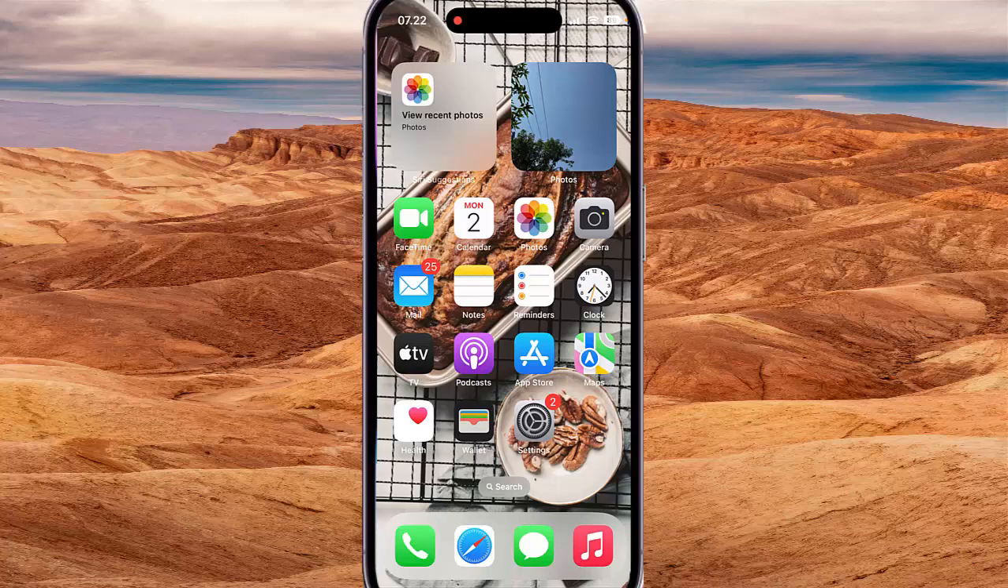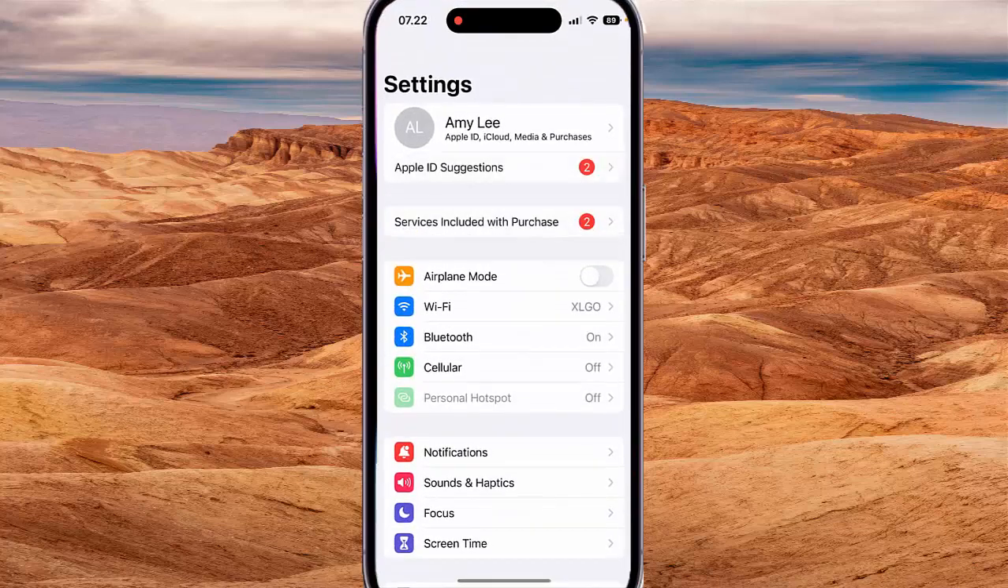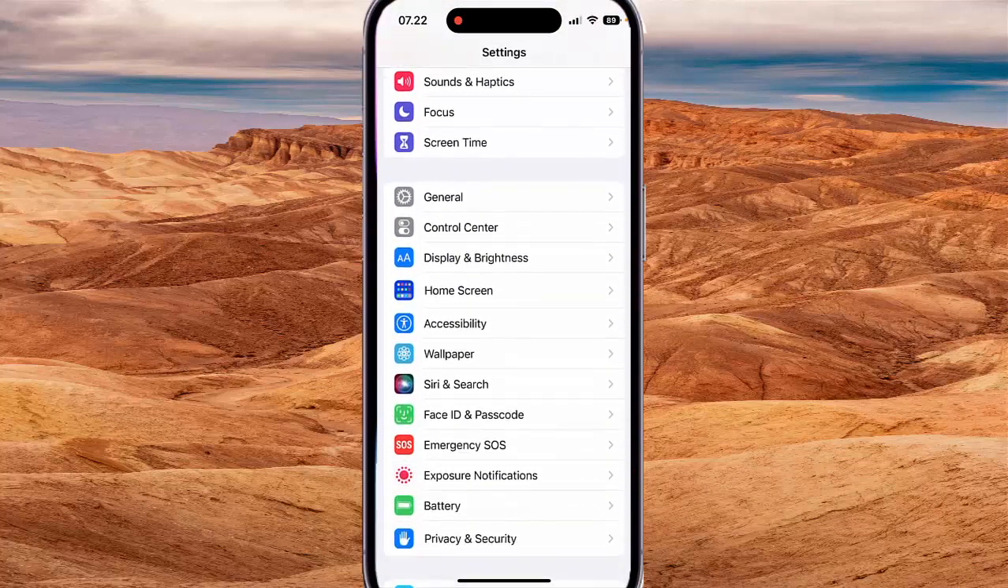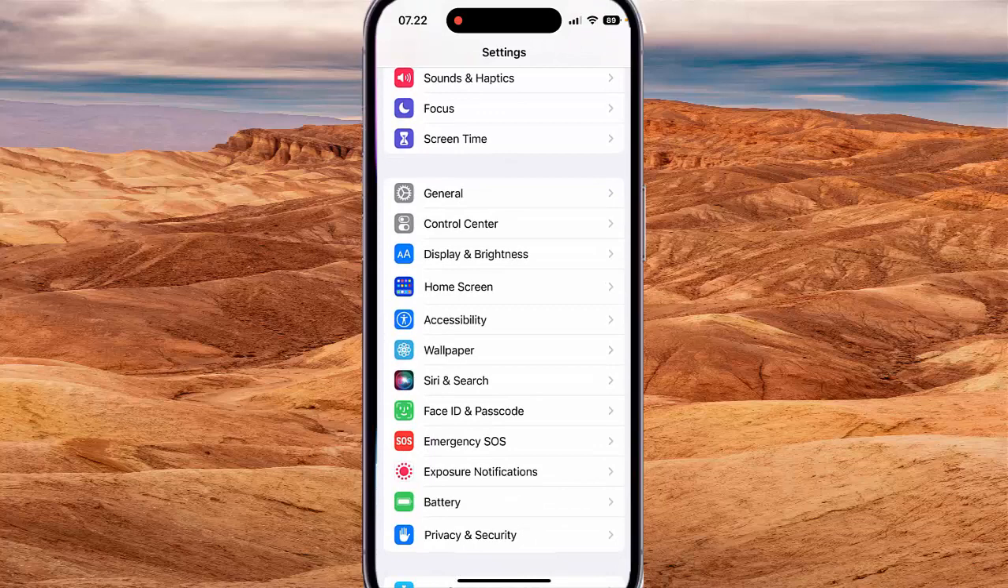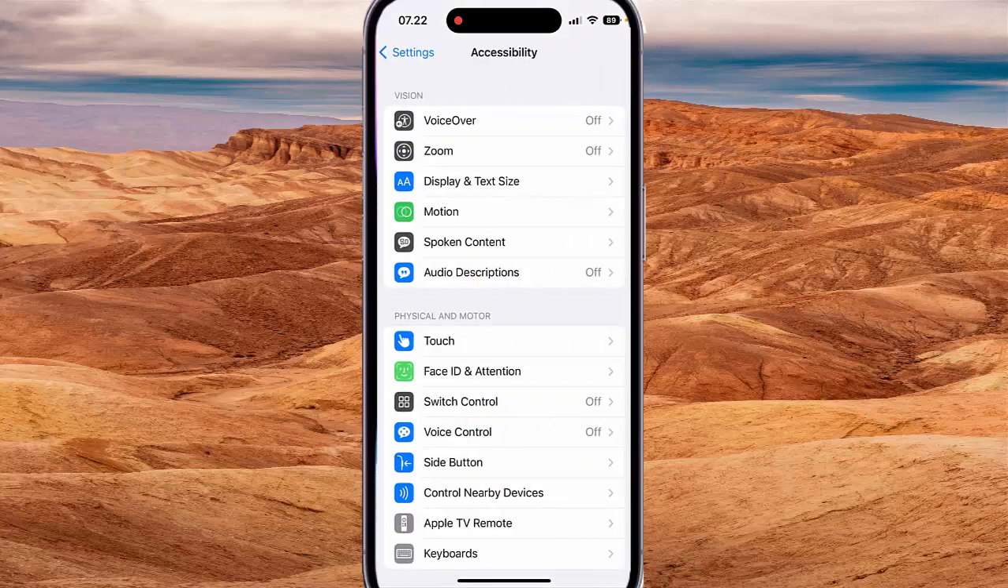To turn on or turn off item loading sound effect when voiceover is on in iPhone 14 Pro, open settings, tap settings to open, and then scroll down the screen, find accessibility, tap accessibility, tap voiceover,